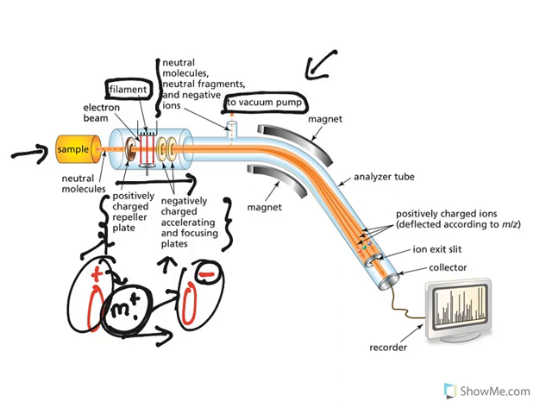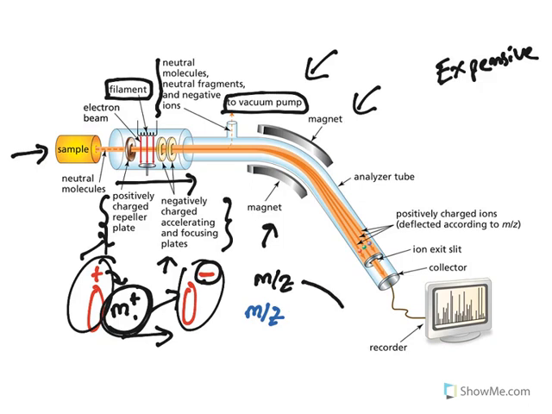Now there is a use of vacuum because of which the instrument will be quite expensive. Now after this it is exposed to an external magnetic field. The use of the magnetic field is that fragments with different masses will be separated according to their mass. The one with higher mass will be moving in this direction, whereas the one with lower mass will be deflecting more. So finally, they are separated according to their mass.